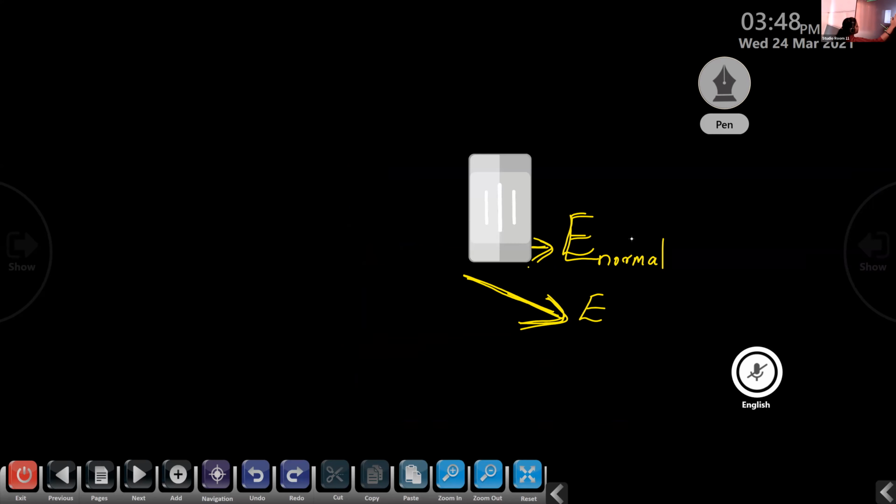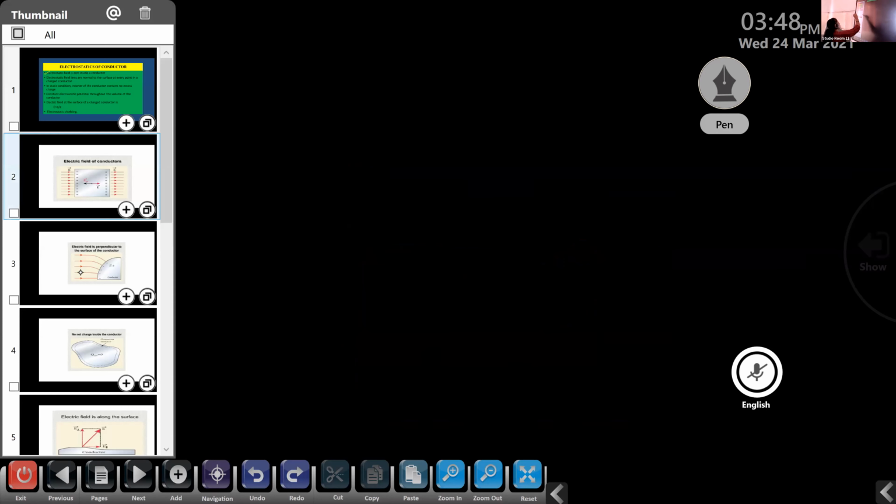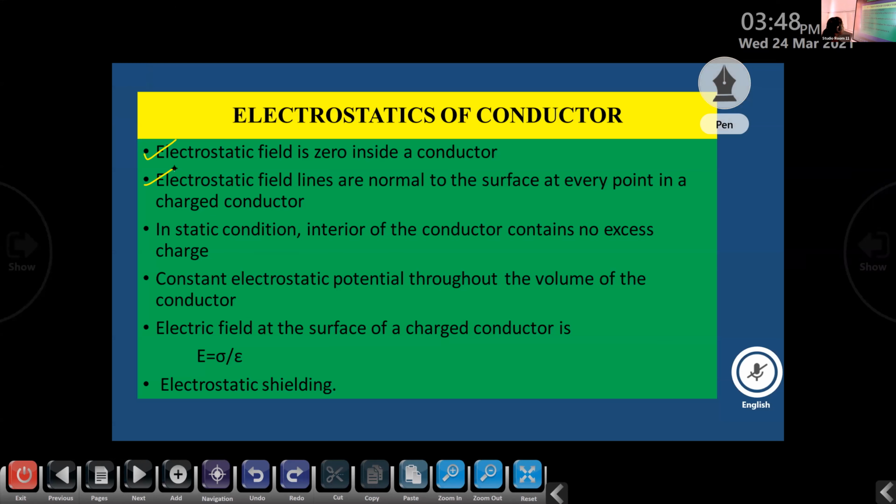Now we can explain the third statement. What about the third result of electrostatics of conductors? In static condition, interior of the conductor contains no excess charge.